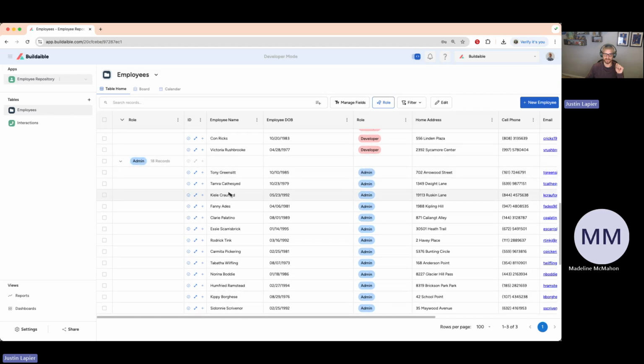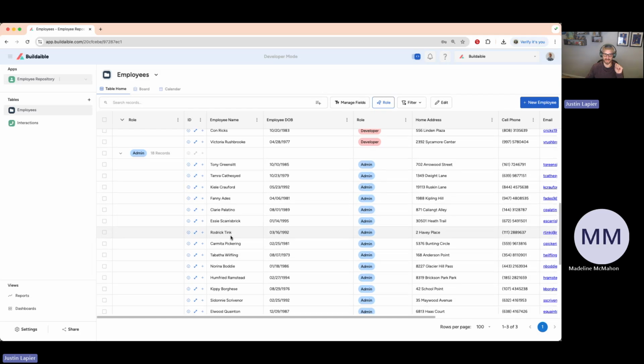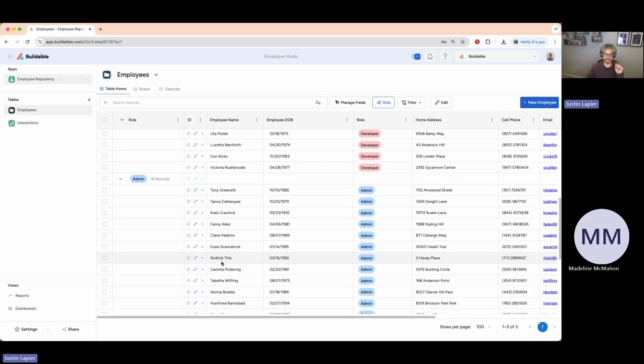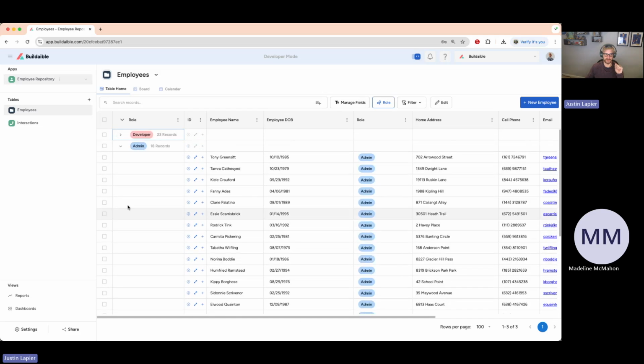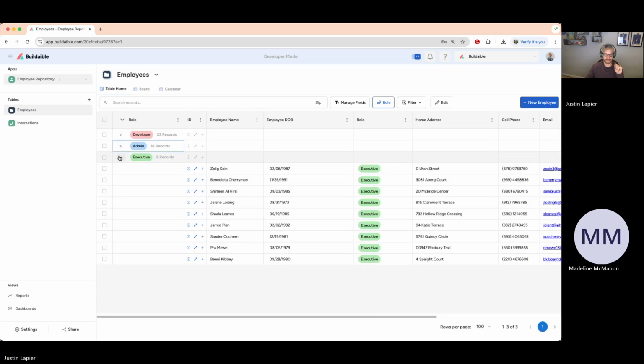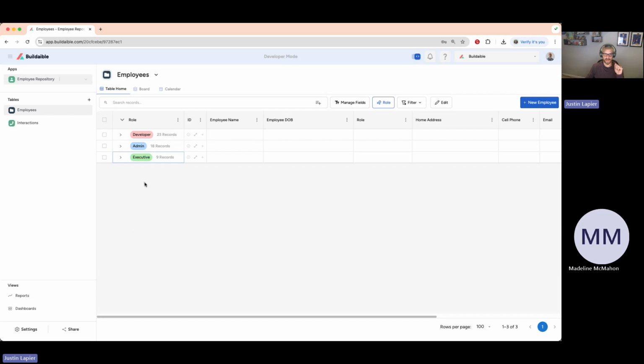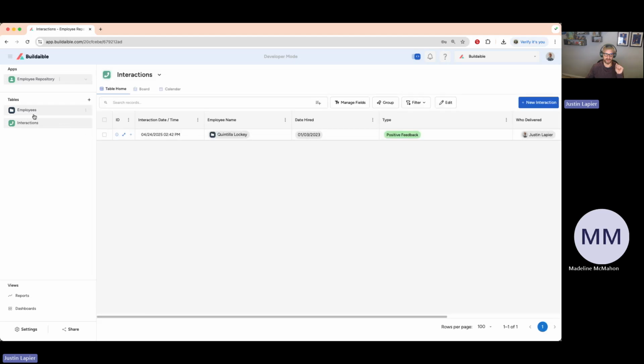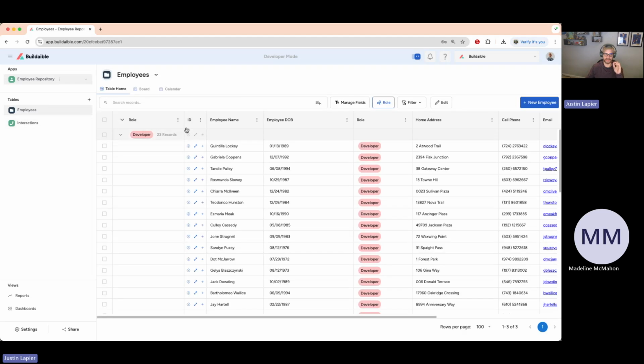So there are 18 records or 18 employees in here that are under the admin role, and then there are 9 under the executive. Again, I can collapse all of these and then open them when I want to see the people in those roles. Now that I've gone out of this and come back, it is still grouped like that because when I grouped, I saved that grouping.